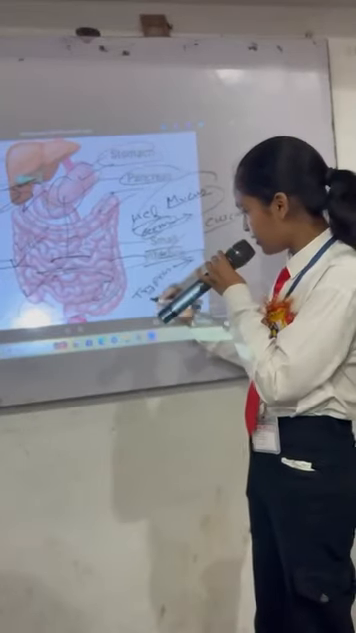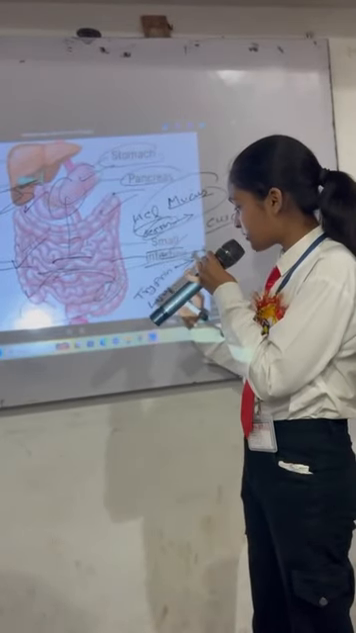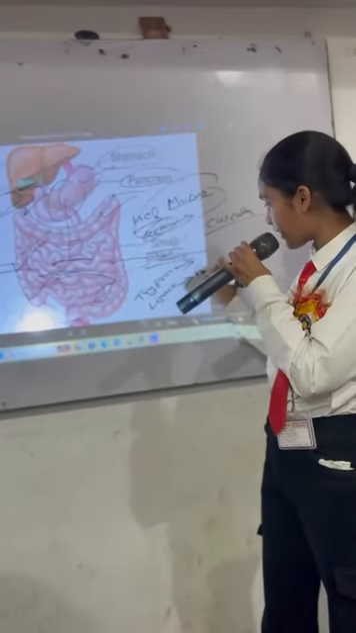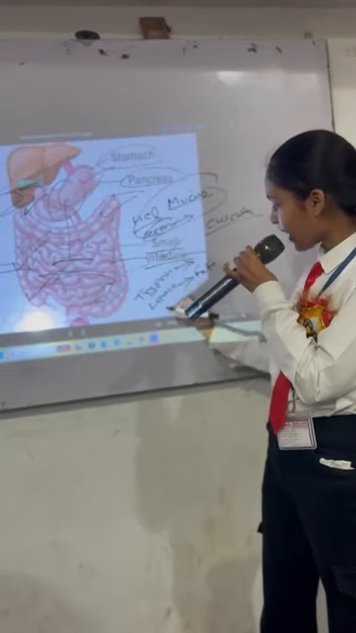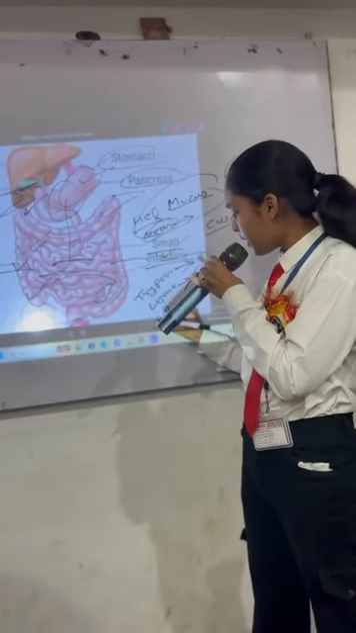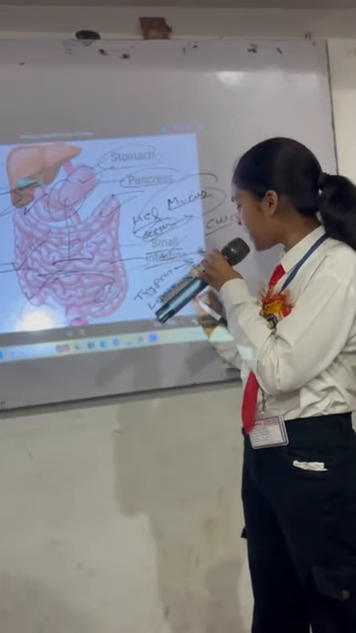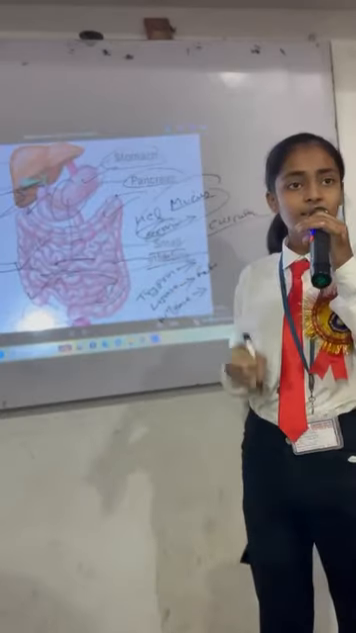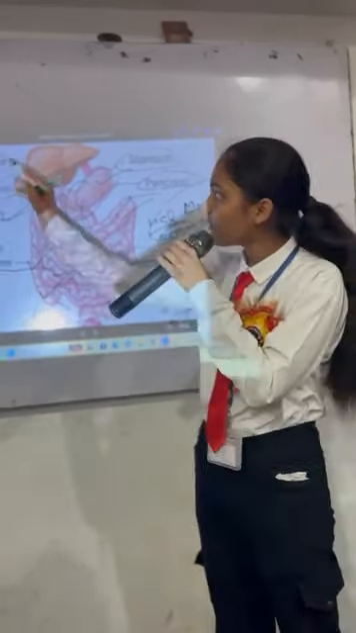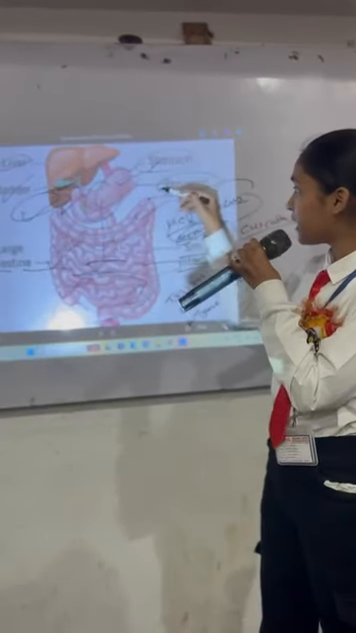Then we have lipase. Now why is lipase important? Because it helps in the digestion of fat. And then we have the most important amylase, which is also known as pancreatic amylase. The pancreatic amylase is important because it helps in the digestion of carbohydrates. So we have discussed our liver, gallbladder, stomach and pancreas.